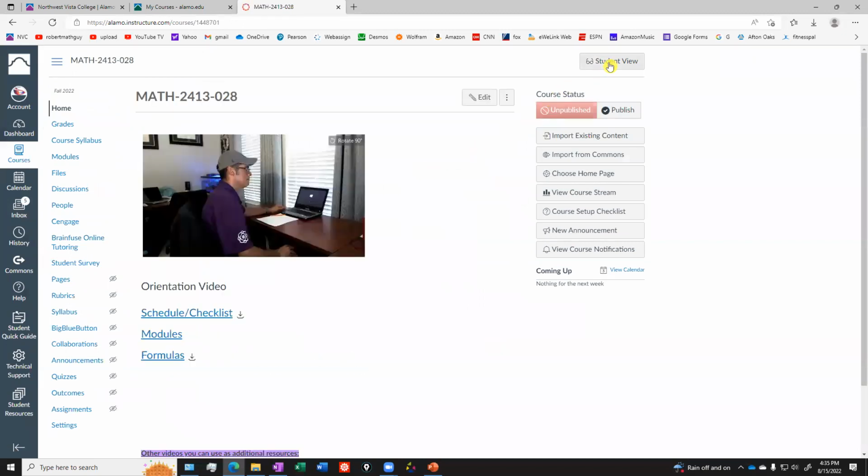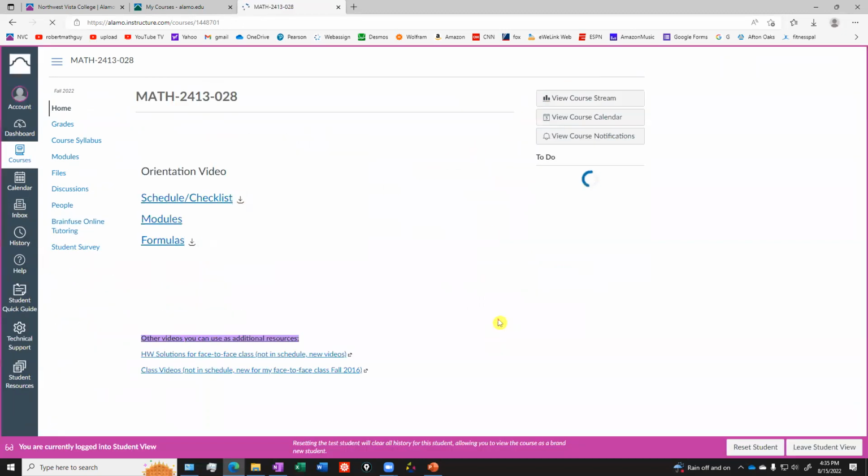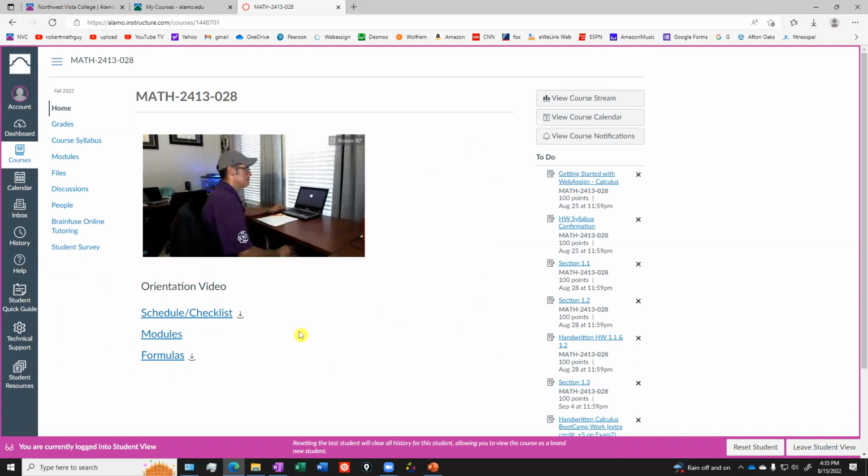Let me switch it to student view so it looks like what you're going to see. So you'll notice here, this is our home page. We have a grades page, course syllabus page, modules page, files page, discussion, people, tutoring, and survey. So I'm going to run through these things, but before I get started, what I want to do is give you a basic layout of how things are going to work here. So I have a file I'd like to show you.